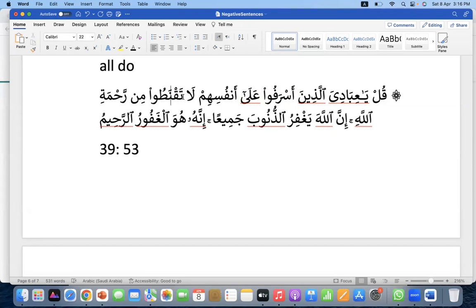Qanata means losing hope. So la taqnatu means, how to translate la taqnatu? Do not. It's a nahi. Do not lose hope. Or do not despair.